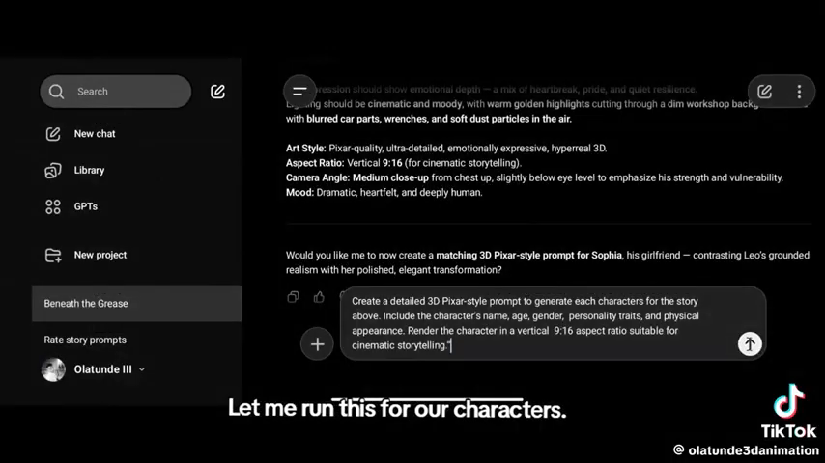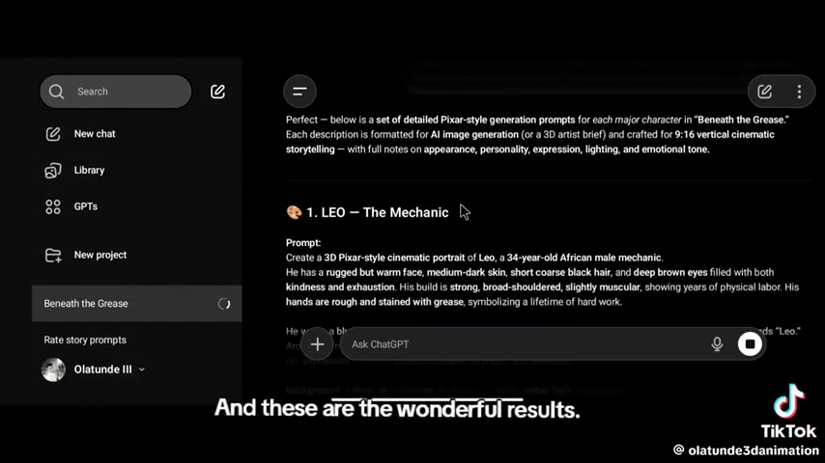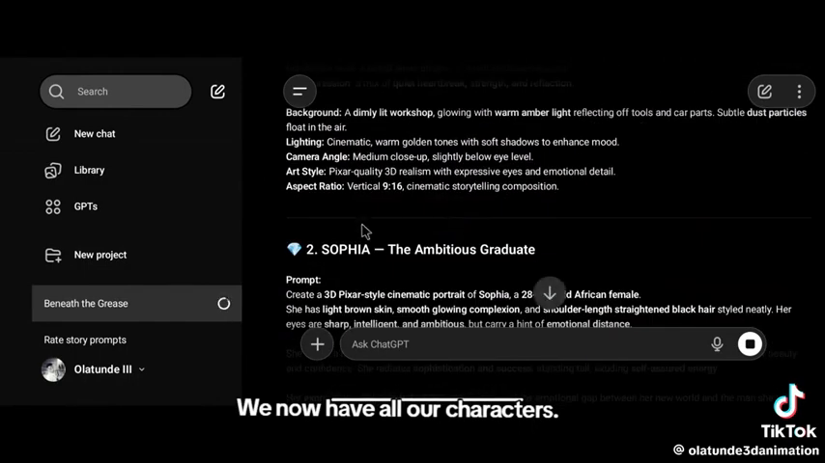Let me run this for our characters. And these are the wonderful results. We now have all our characters.